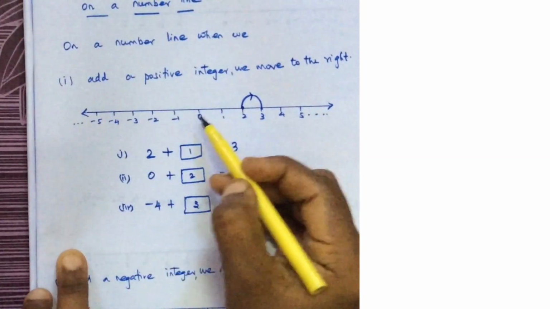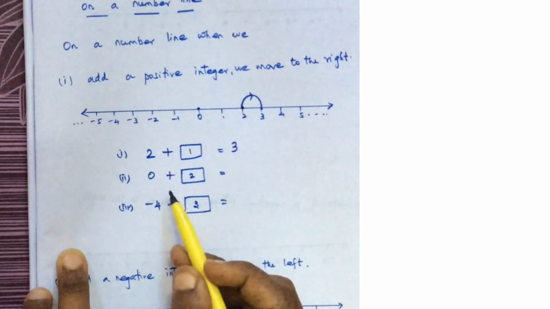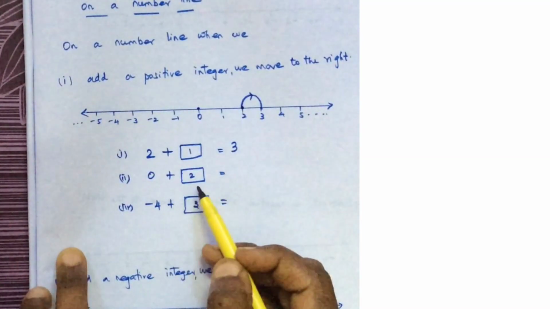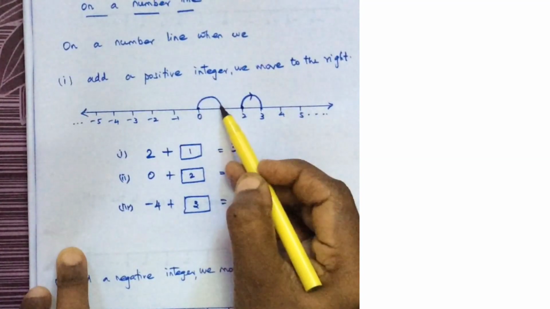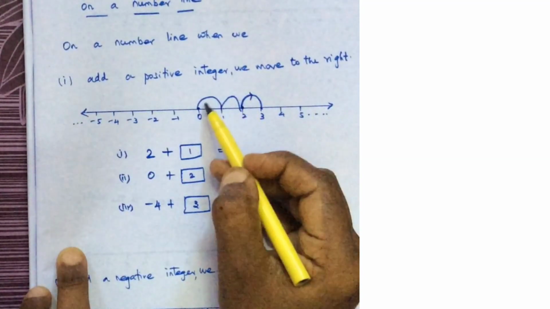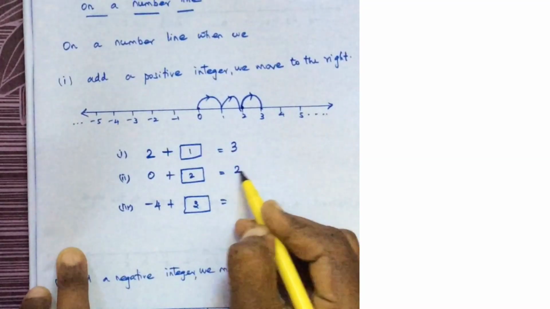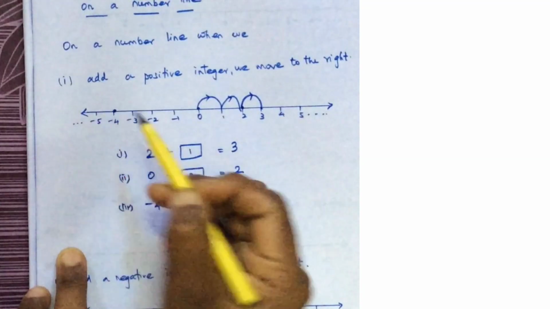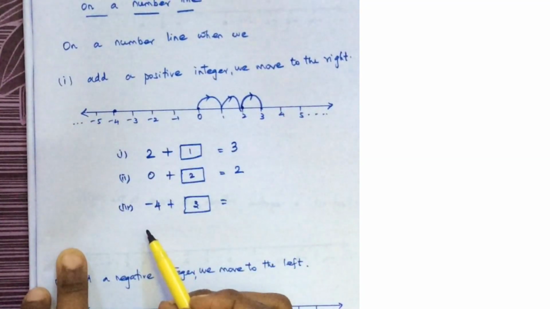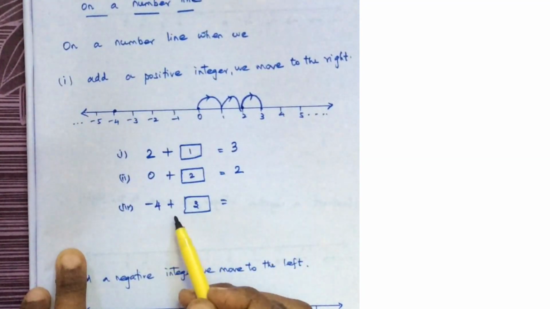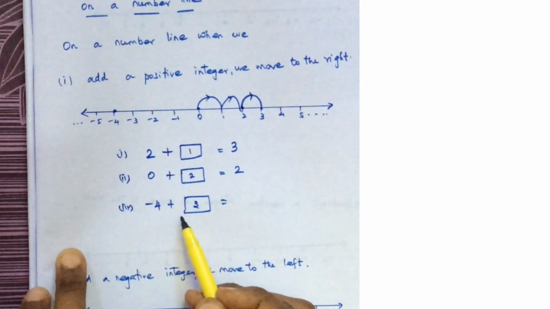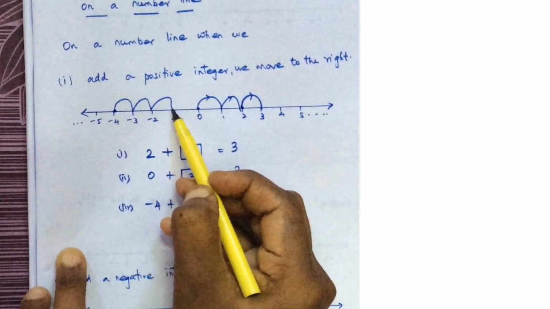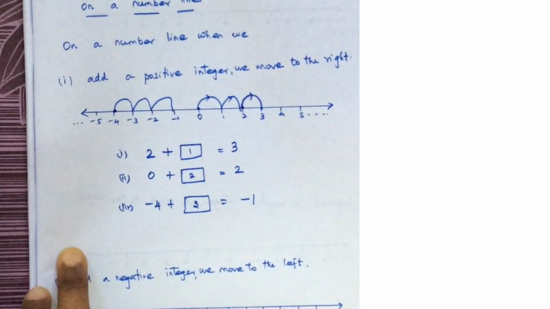The next is 0. Here I am at 0. I am adding a positive integer 2. So I have to move 2 steps to the right. This is one step, and this is the second step to the right. The answer here is 2. Now here is a negative integer, minus 4. To this negative integer, I am adding a positive integer, plus 3. So I have to move 3 steps to the right: 1, 2, 3. So the answer is minus 1.